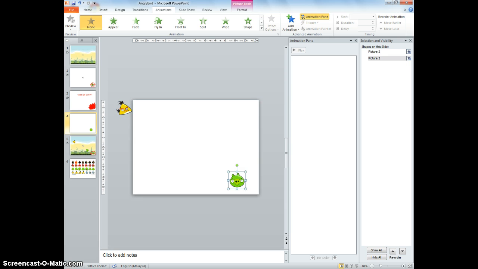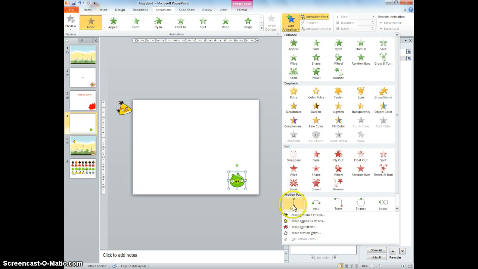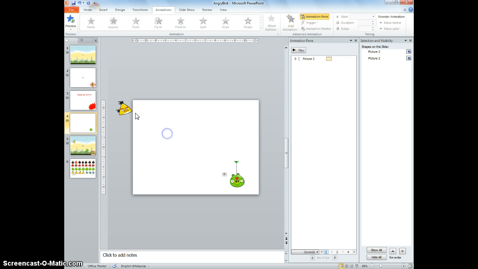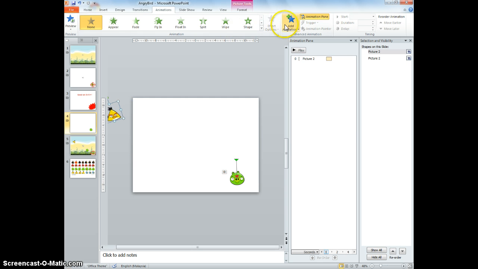Now, I will do the animation. Add animation lines. So it's jumping. What I need to do is to move this slightly higher, and to reduce the time with previous play. So it's jumping real fast. Okay, maybe 1 second will do, then it won't be jumping so fast. Okay, alright. Then over here I will add animation.